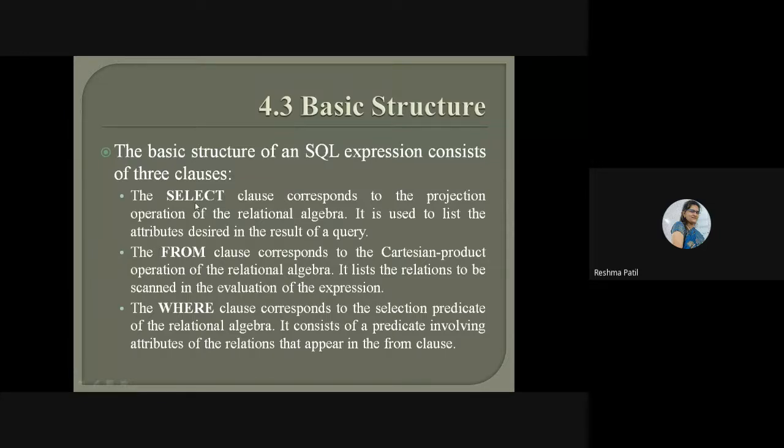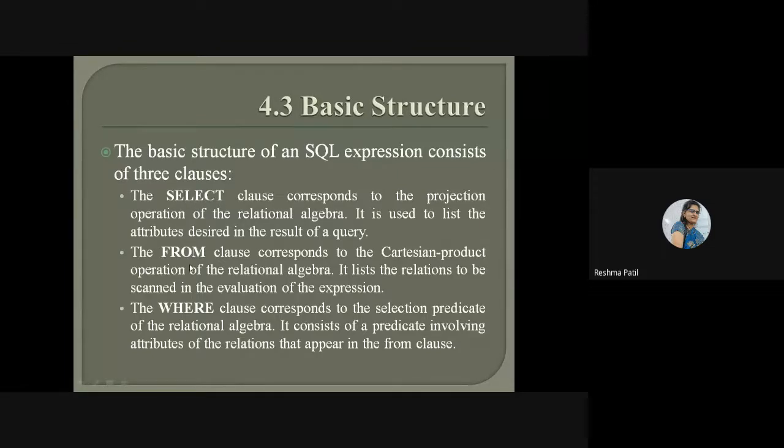So this is the basic structure of an SQL expression. Three clauses will be there: select, from, where. Select means it will work like projection operation. Which attribute you want to show to the user, that name you will write after this select.